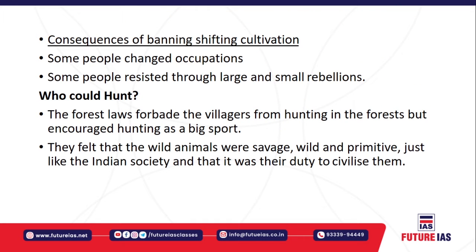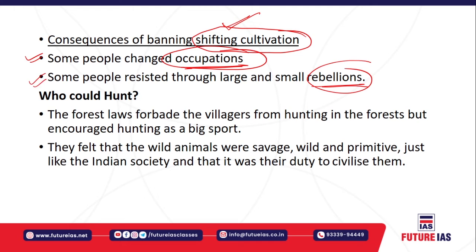So the British banned shifting cultivation. What were the consequences of this ban? Some people changed their occupations from shifting cultivation and took up other occupations, or they simply resorted to permanent agriculture. Some people responded to the banning of shifting cultivation with rebellions. Many such rebellions occurred. If you have seen your modern history book, the Munda rebellion was against such practices.